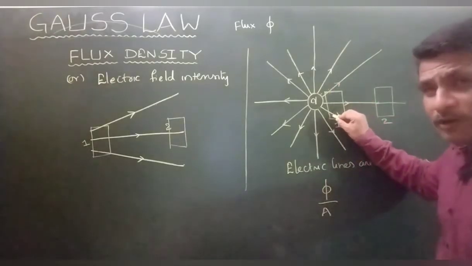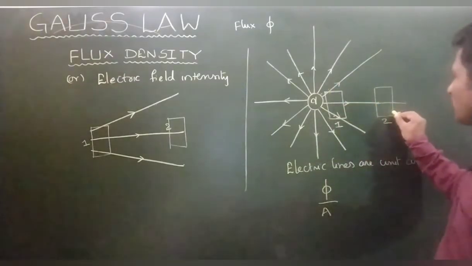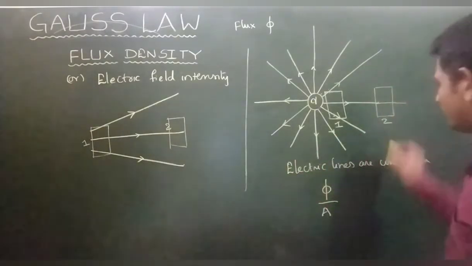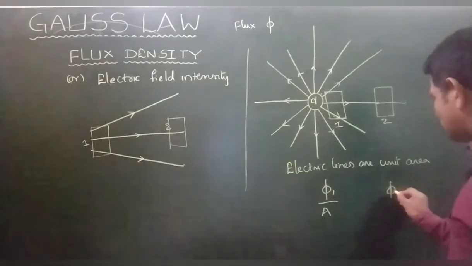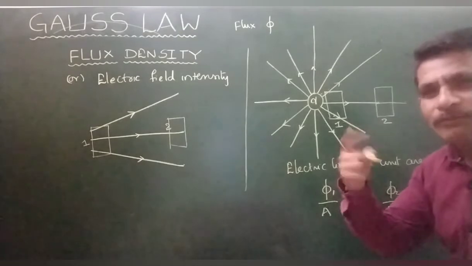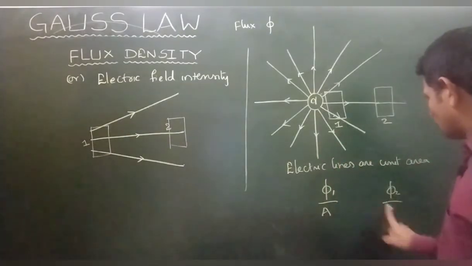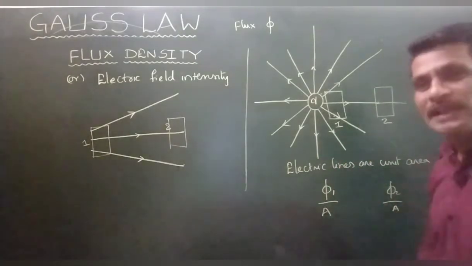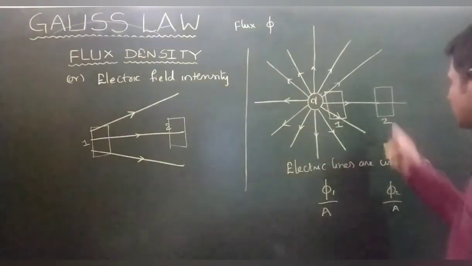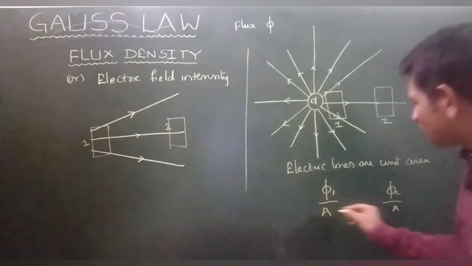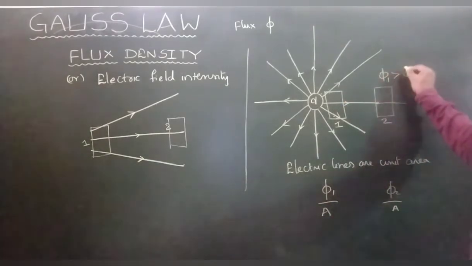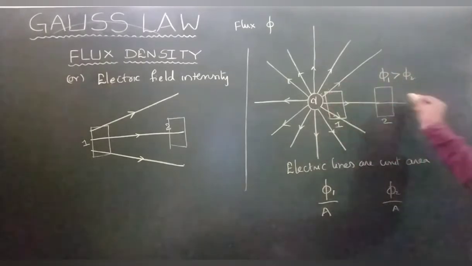Here more number of lines for the same area, there less number of lines. First case more number, second case less number. Here you can say phi 1 is greater than phi 2. These lines are phi 1, these lines are phi 2.